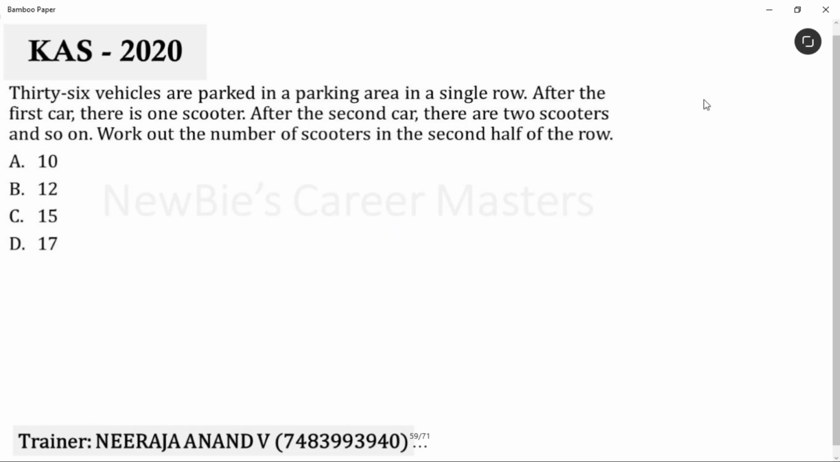Second half of the row in the sense, see, 36 vehicles are there. So in the first half 18 vehicles will be there. In the second half 18 vehicles will be there. The question is very simple. We just have to find out of these 18 vehicles how many scooters are there. Am I clear? Two methods are there. Picturization method. Another one is equation method. Since the vehicle count is less, you can easily picturize it and answer this question. First, we'll solve by using the picturization method.